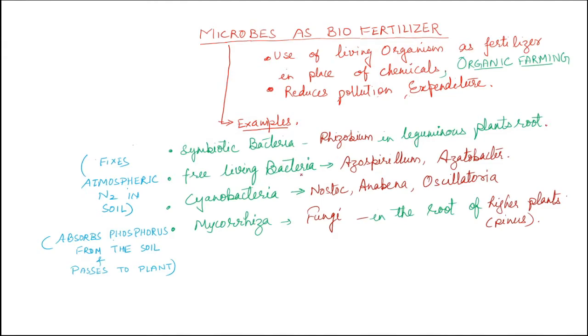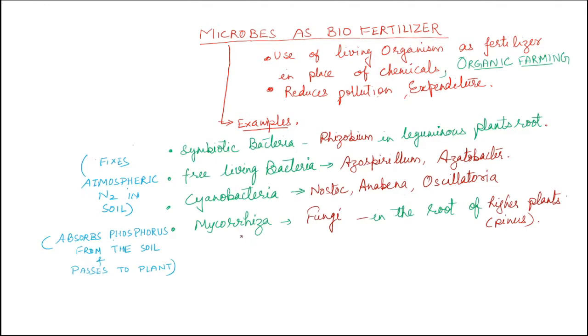Another example is free living bacteria. That means these bacteria are not living in symbiotic association, but they are living free in the soil, and they are also doing the same thing. That means they are fixing the atmospheric nitrogen into the soil and enhancing the fertility power of the soil. For example, Azospirillum, Azotobacter, etc. The third group, which is also known as blue-green algae or cyanobacteria, includes for example Nostoc, Anabaena, Oscillatoria, etc. They are also fixing the atmospheric nitrogen into the soil.